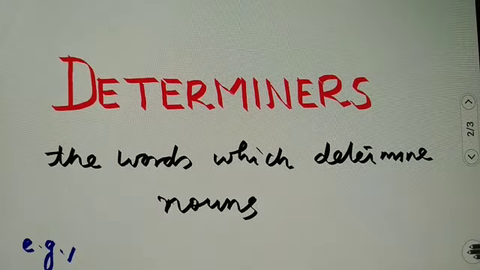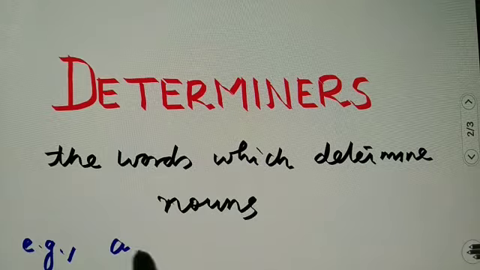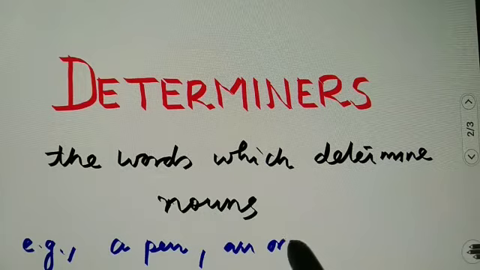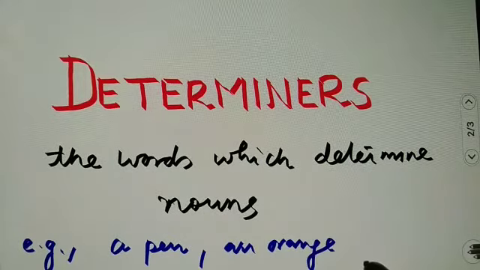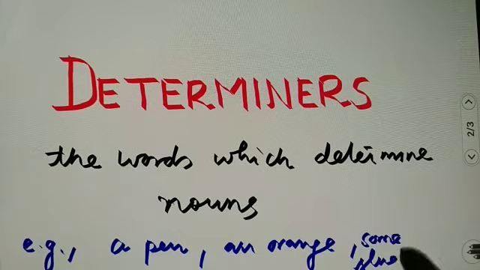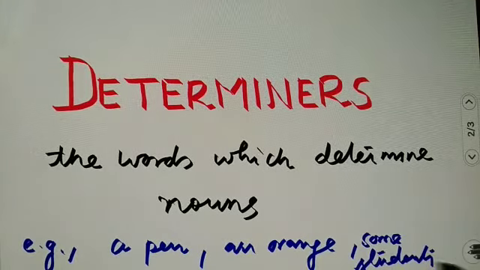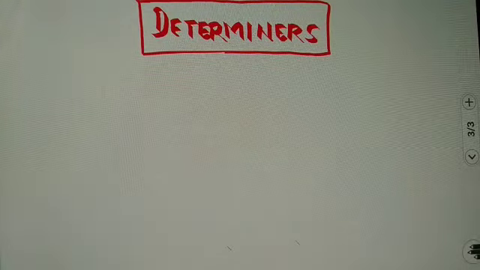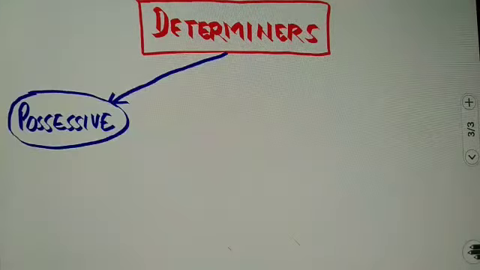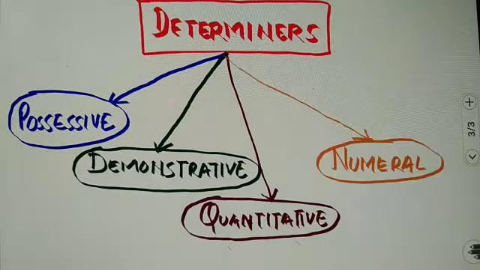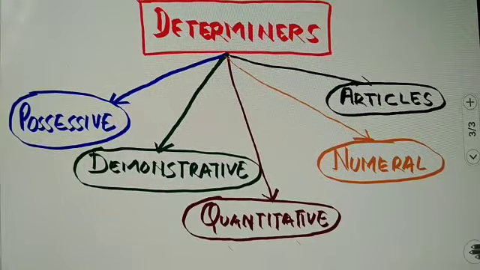For example, a pen, an orange, some students, etc. Further, determiners are of five kinds: possessive, demonstrative, quantitative, numeral, and articles.